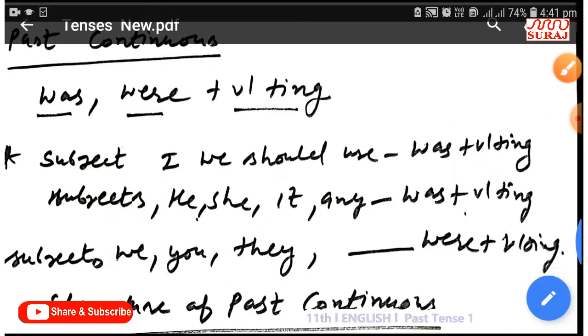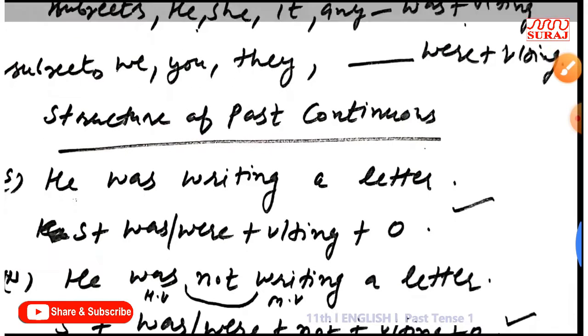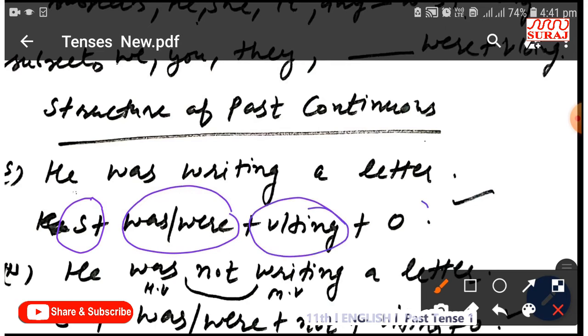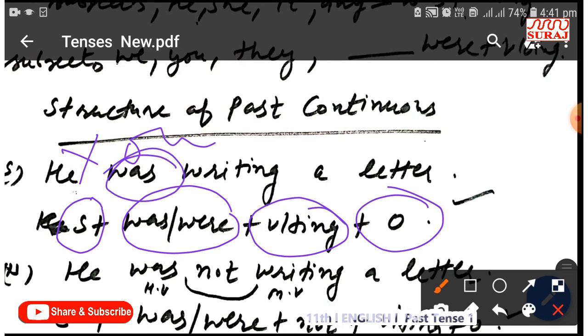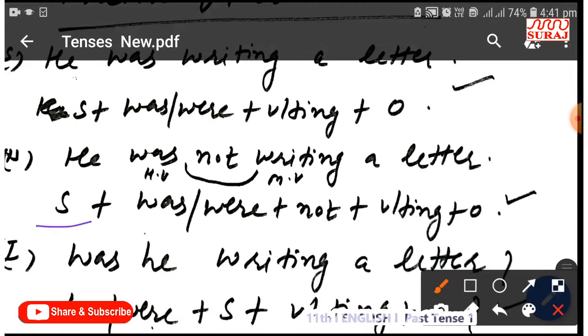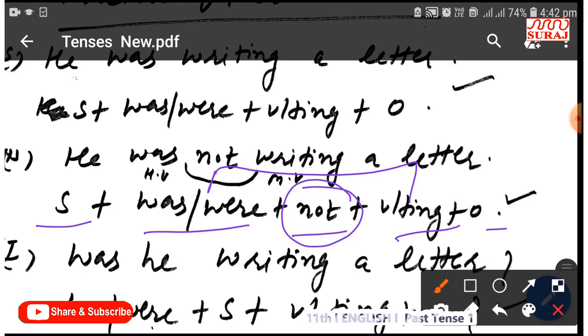Now I am going to tell you about the structure of past continuous. He was writing a letter. She was writing a letter. S means subject, which is used for he, was, were, first form plus ing plus object. If we write you in place of he, then we should use were in place of was. He was not writing a letter. Subject, was, were, not, first form plus ing, object. Always write the negative form between helping verb and main verb.